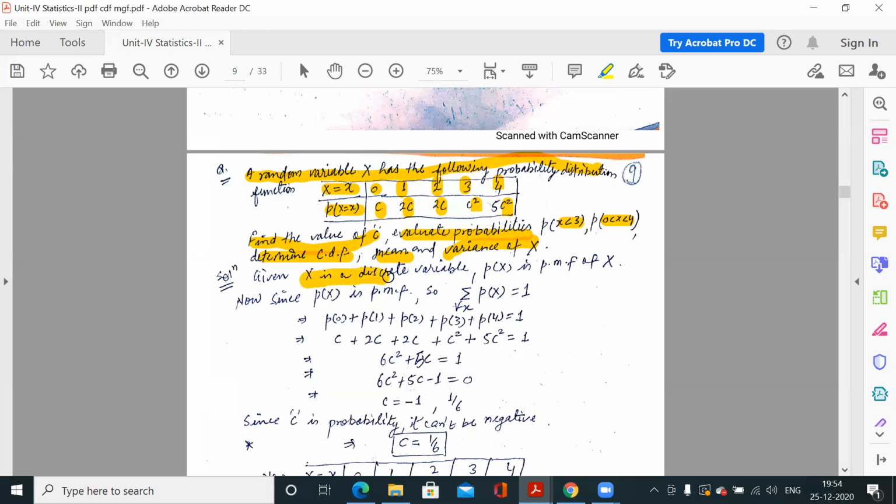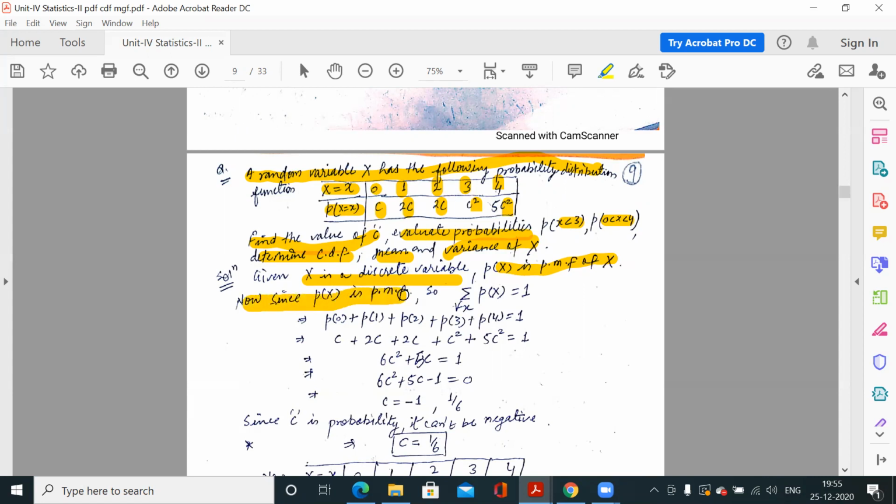Because x is a discrete variable, you can observe from here. So px is the PMF of x. This is the probability distribution function for a discrete variable, the probability mass function. And if you remember, what are the properties of a PMF? It is non-negative for all possible outcomes, and the total probability is always 1.